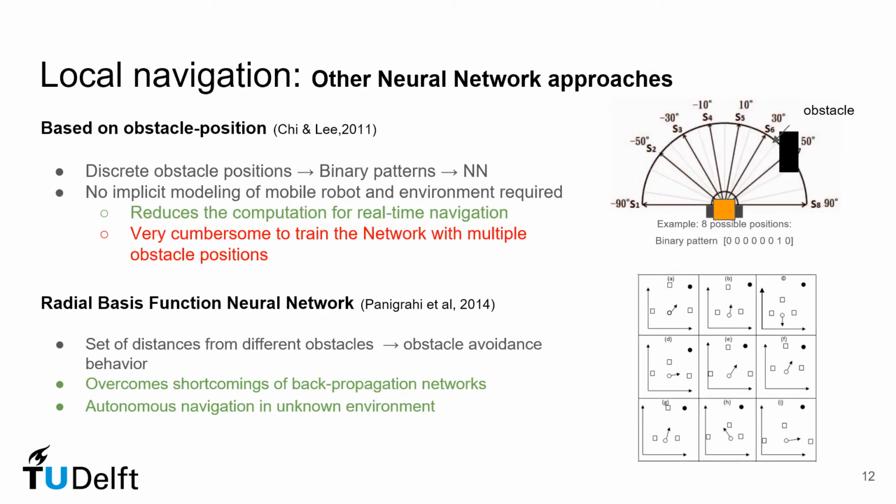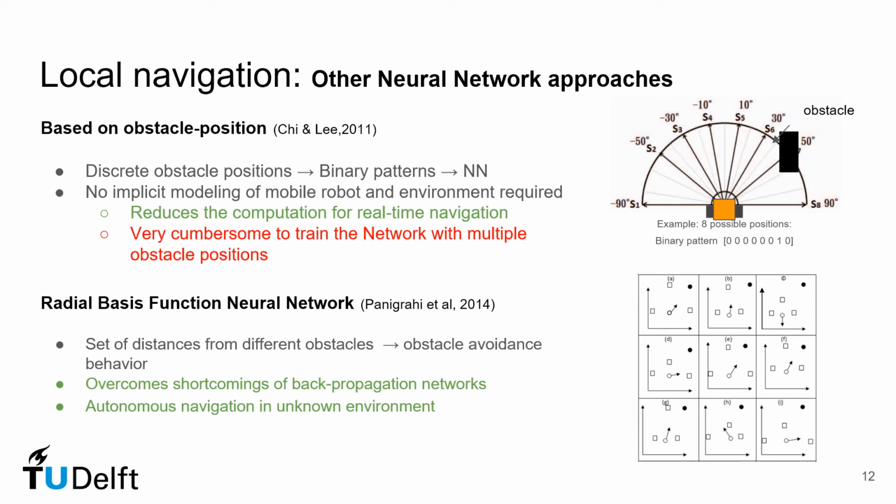We also found 2 additional pure neural network approaches for local navigation. In the first approach, the authors trained a neural network with obstacles placed in different positions in front of a robot. This network learned how the robot had to turn depending on the position of the obstacle. However, it is cumbersome to train the network with multiple obstacle positions set manually.